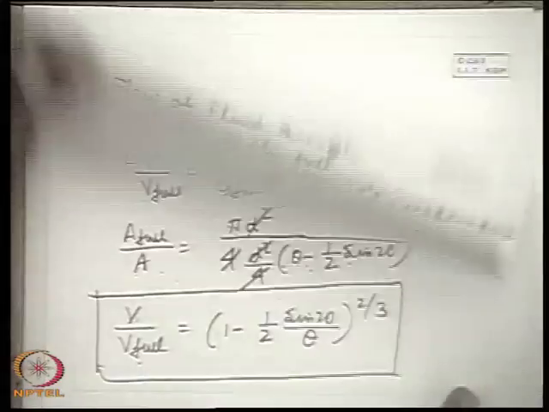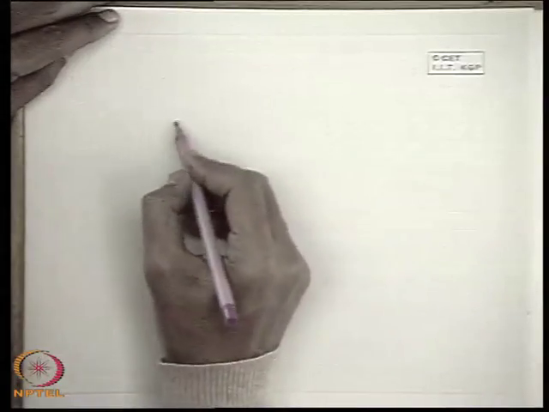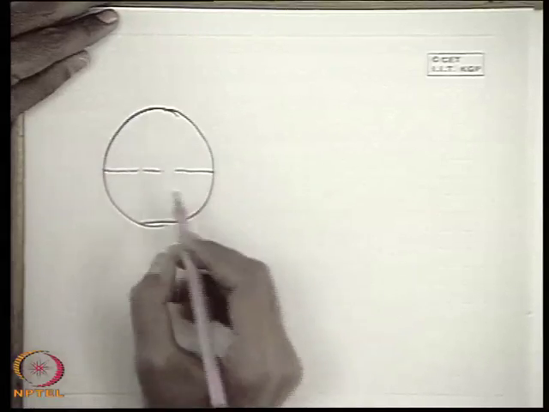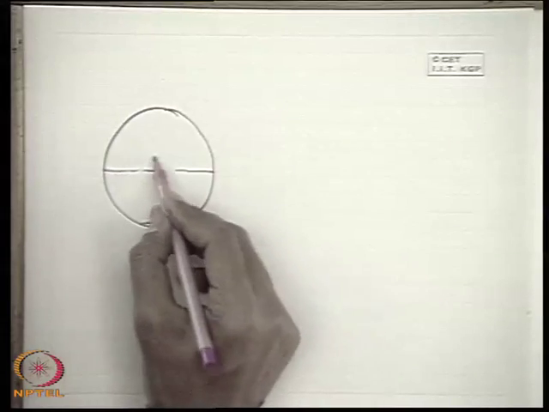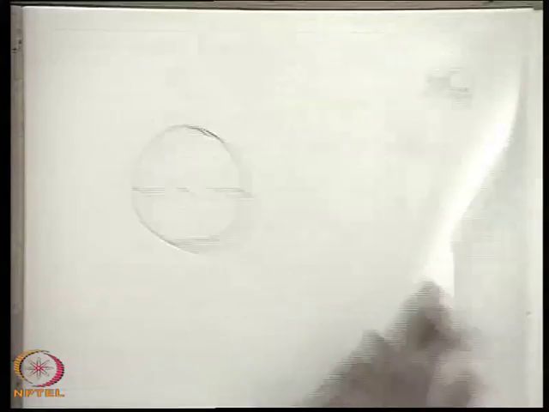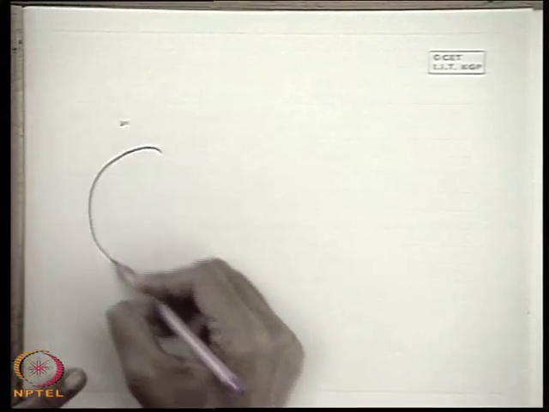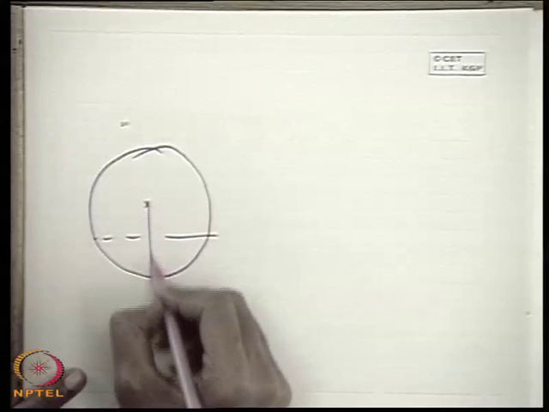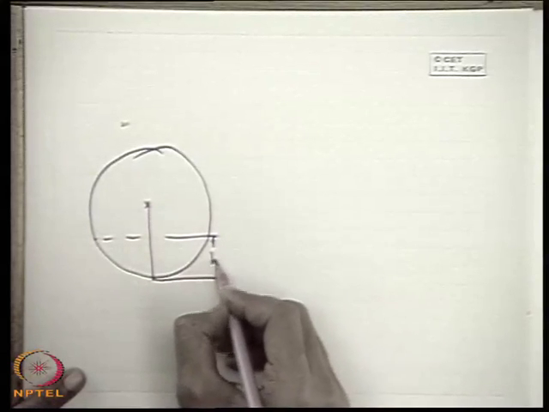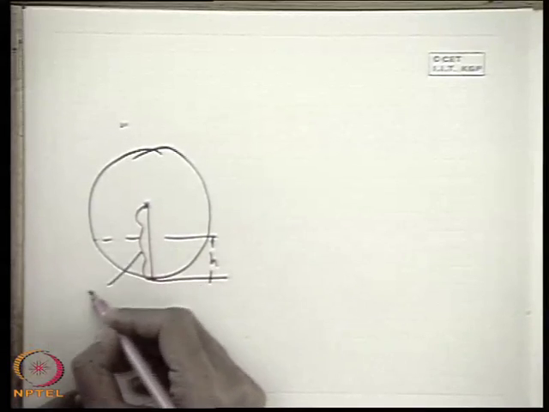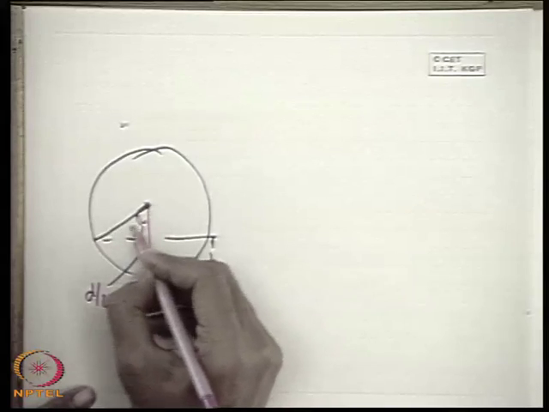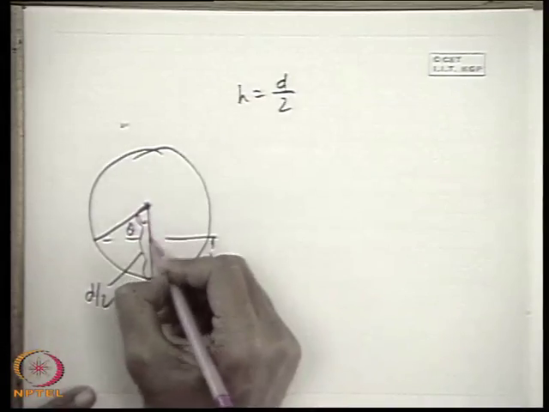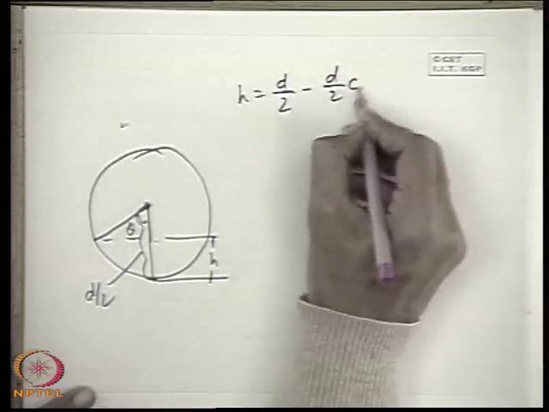I can do it on a separate page. This is the depth of flow h, and this is d by 2, and if this is theta, then h is d by 2 minus d by 2 cos theta.